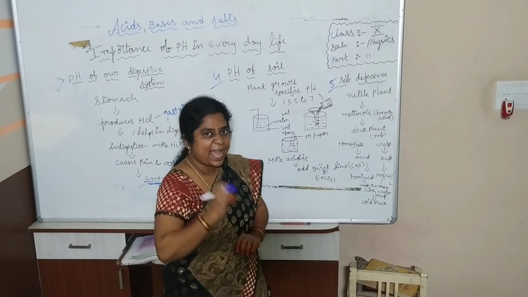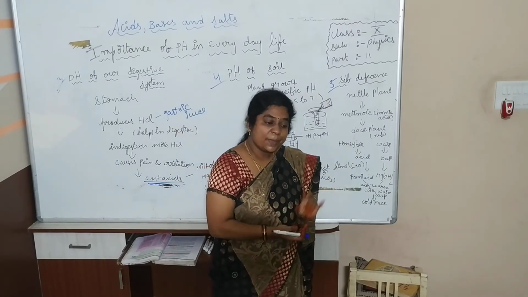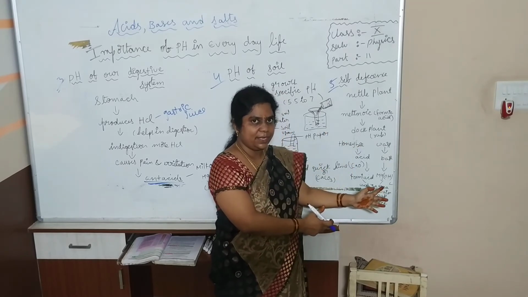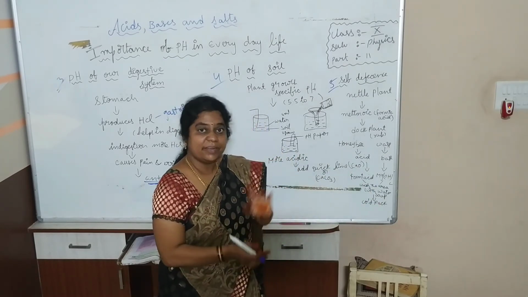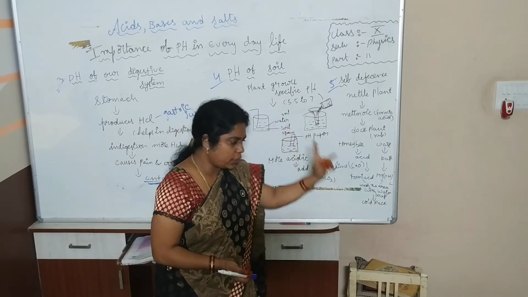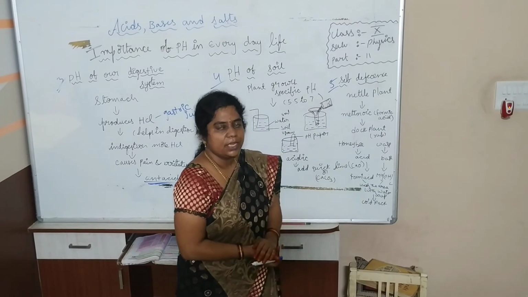That acid creates pain and irritation. Because of that pain and irritation, next time those animals will not go to that plant. They will understand, okay, this plant is harmful to us, so we should not eat such plants. In that way they protect themselves.